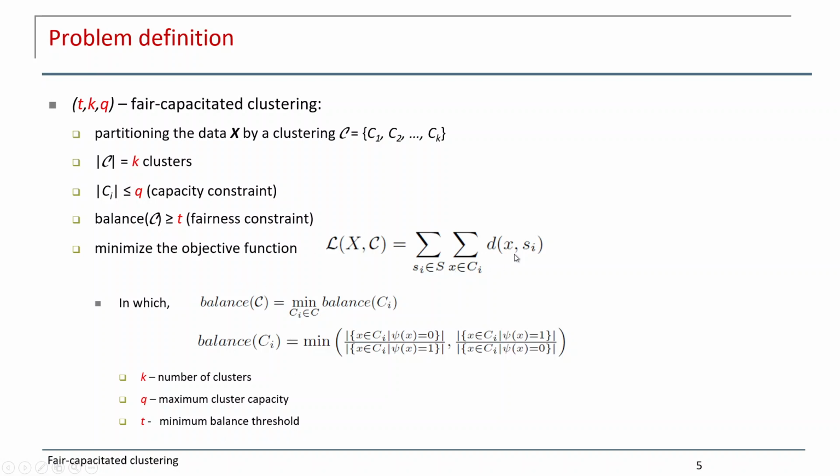That's the sum of distance from any point to its center. In which the balance of one cluster Ci is the minimum ratio between male or female, for example.